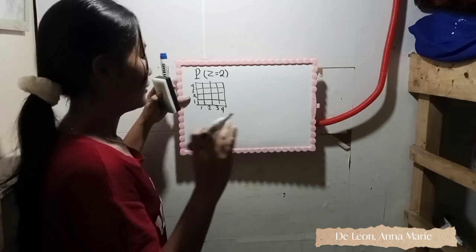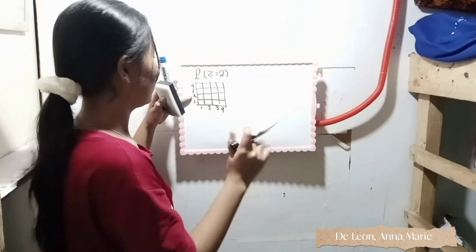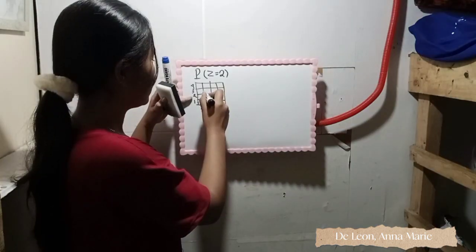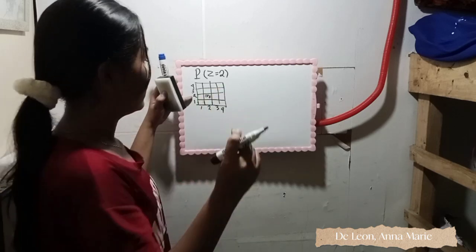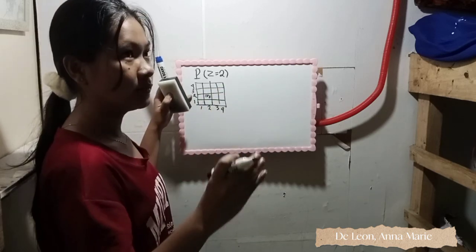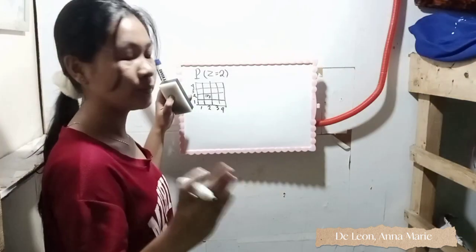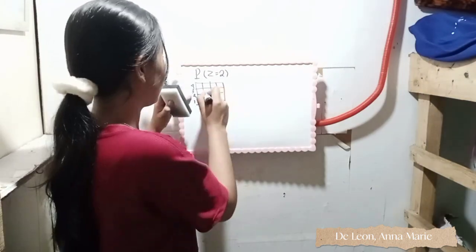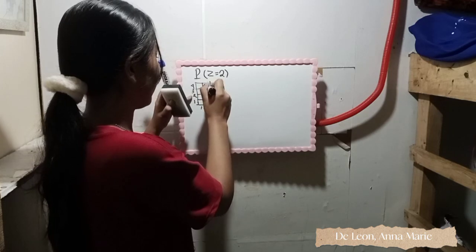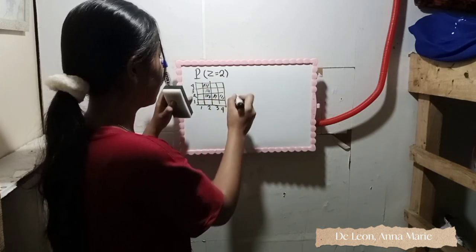Meaning, the first roll will result in 2, and the second roll will result in 2 or greater than 2. So in this case, there are 5 possible outcomes.